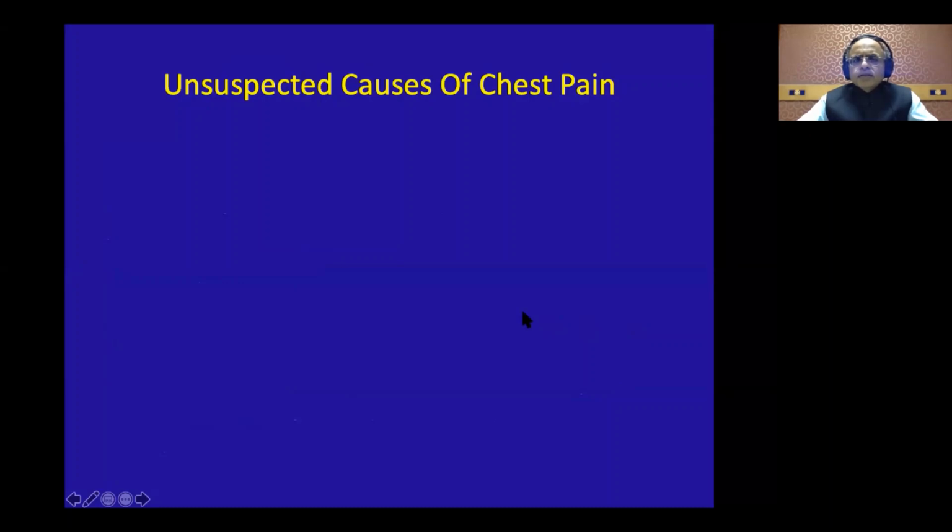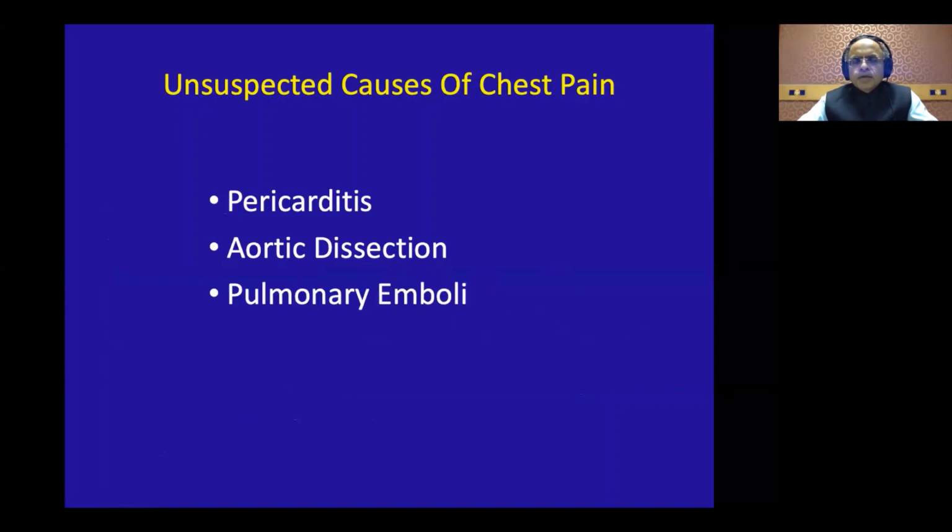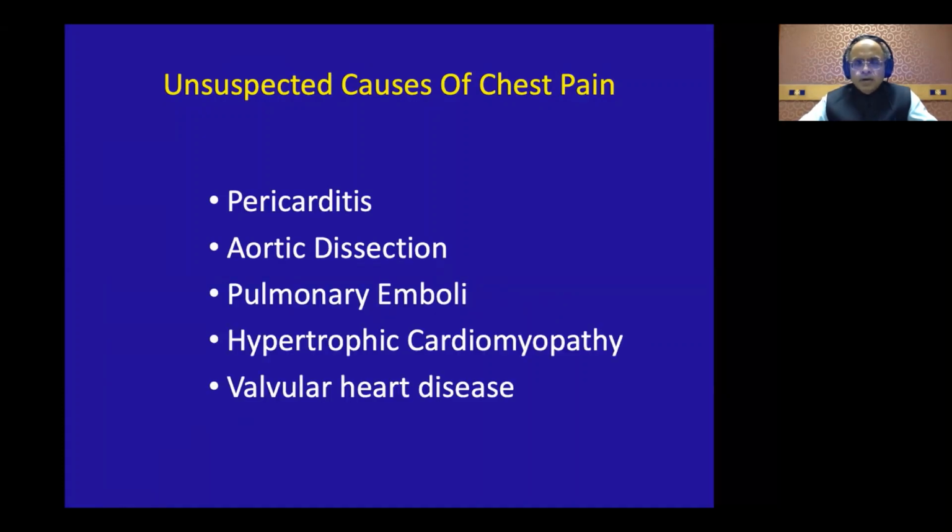Now, interestingly, stress echo is always coupled with echocardiography. So the advantage over nuclear is that you can have unsuspected causes of chest pain which are diagnosed very easily, like pericarditis, aortic dissection, pulmonary embolism, hypertrophic cardiomyopathy, or valvular heart disease. So this is an additional bonus of doing a stress imaging, especially the stress echocardiography.